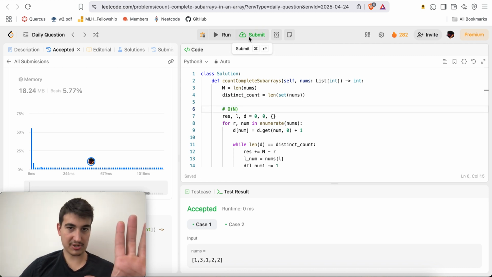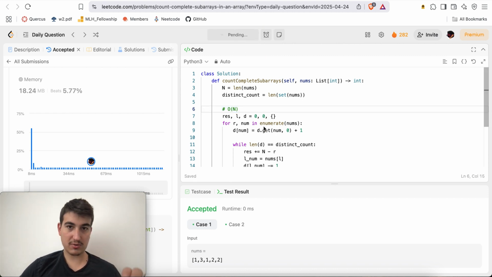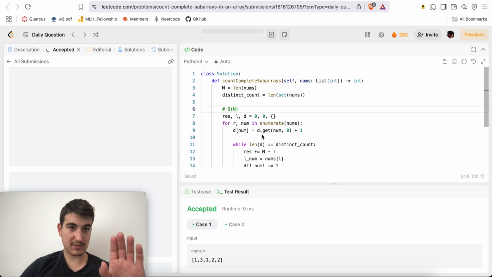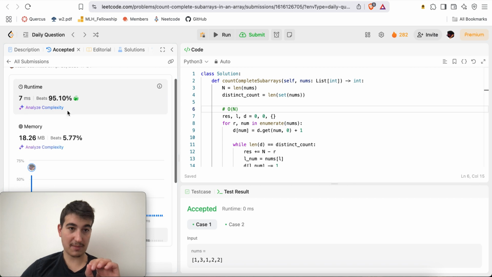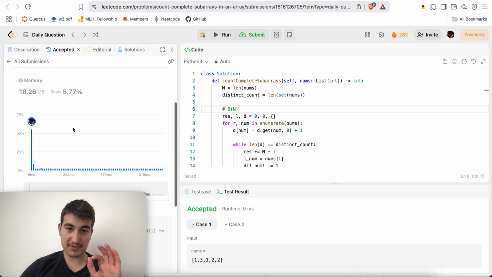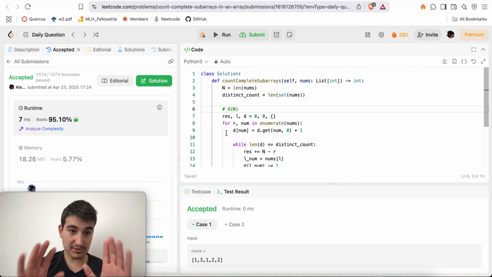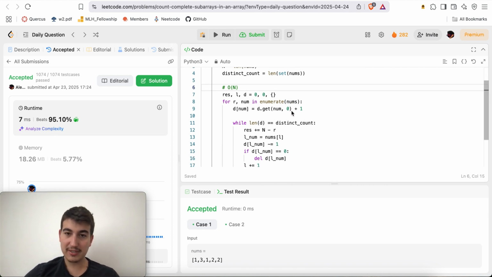Okay, just have to make sure that I'm not freezing my screen. Oops. Okay. My computer is very laggy right now for some reason. I don't know what's happening. Okay, 7ms beats 95.10% of solutions. That's very good. Okay, I'm just going to try to finish my explanation before my computer absolutely explodes here.